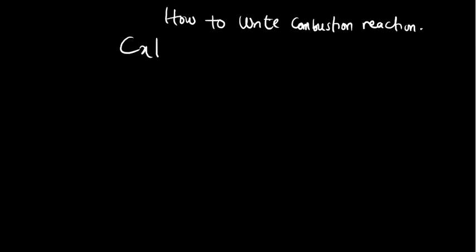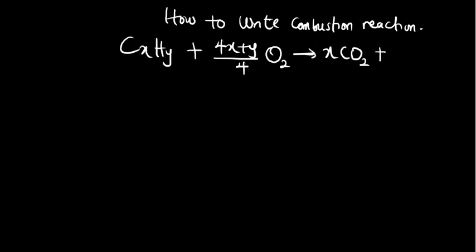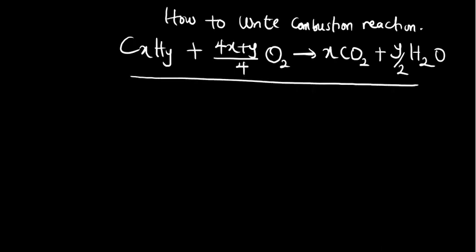So this is the formula: CxHy plus (4x plus y) over 4 O2 gives xCO2 plus y over 2 H2O. This is the general formula for combustion reaction. You can use it for alkane, alkene, and alkyne. They may just ask you to write the combustion reaction, but in JAMB you may see it where they ask you to balance it. So now let me tell you how to do it.